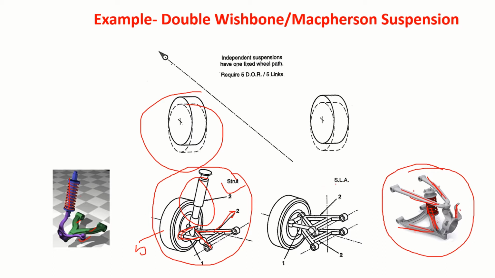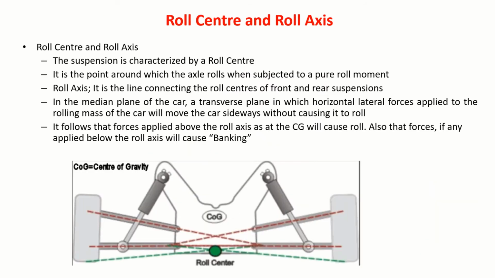Okay, this SLA means short long arm. Out of these 2 wishbones, one of the arms will be shorter than the other. That we will discuss later. So thus there are 5 degrees of restraint and you require 5 links. Let us talk about another important thing, the roll center and roll axis.